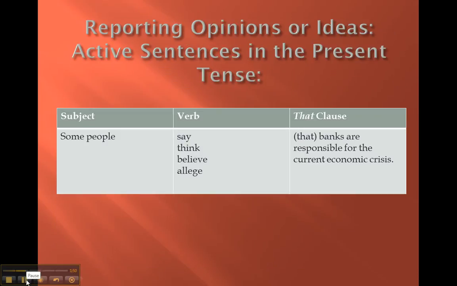Okay, now I'm going to talk about 3 different ways that I report opinions. And this is the first way, with that. This that clause, which is actually a noun clause. I can say, some people say that banks are responsible for the current economic crisis. And that same sentence I can also use the verb think. Some people think that banks are responsible for the current economic crisis. For a verb I can use believe, I can use allege, which means say something, but it has kind of the meaning of accusing.